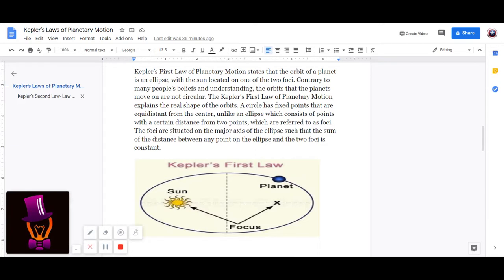A circle has fixed points that are equidistant from the center, unlike an ellipse, which consists of points with a certain distance from two points, which are referred to as foci, as we said. The foci are situated on the major axis of the ellipse, such that the sum of the distances between any point on the ellipse and the two foci is constant. This is the major axis of the ellipse, so the sum of the distances from any point on the ellipse to the two foci is always constant.